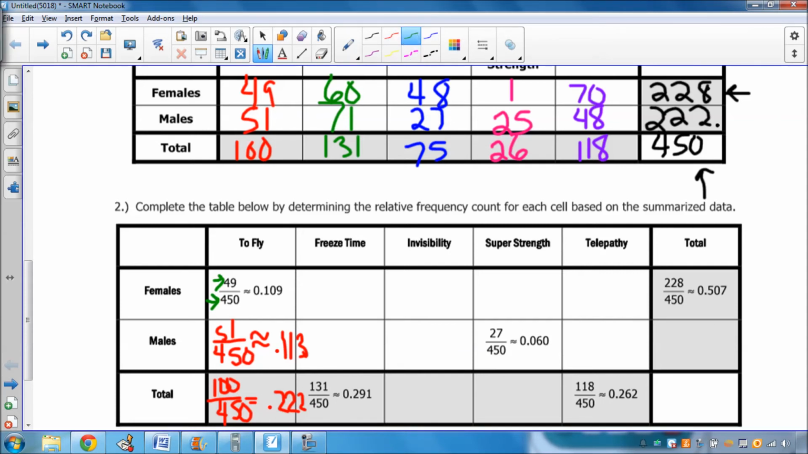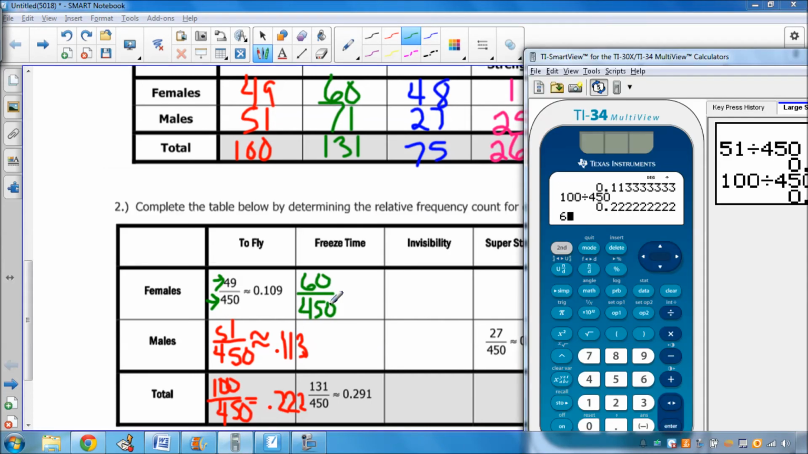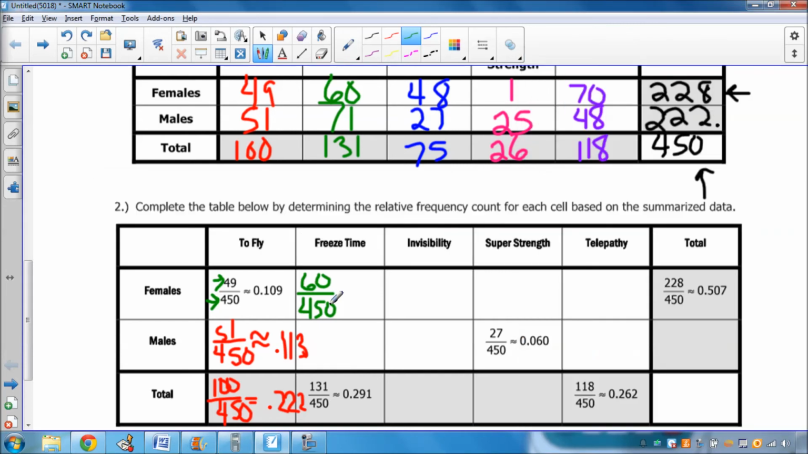Okay, let's try one more column together and then hopefully you'll be okay for the rest of these to do on your own. So for freeze time that were females that chose freeze time, there were 60 people out of 450 people. So when you divide that out, 60 divided by 450, you end up getting 0.133. So this right here is 0.133. So that means about 13% of everybody were females that chose freeze time.